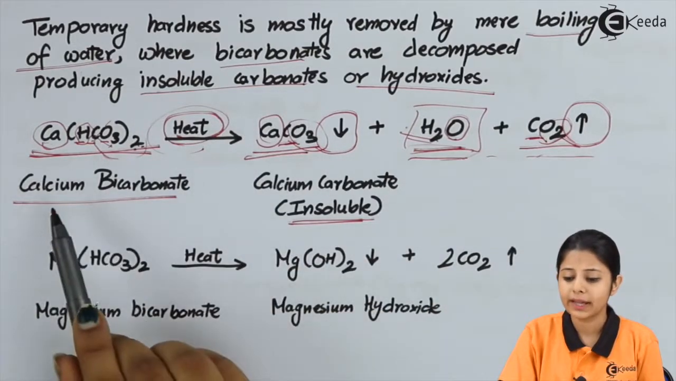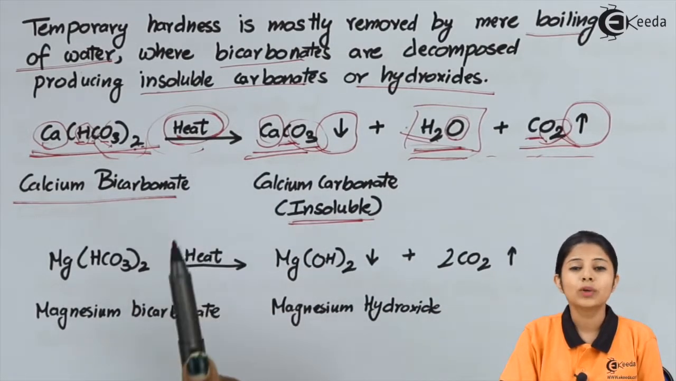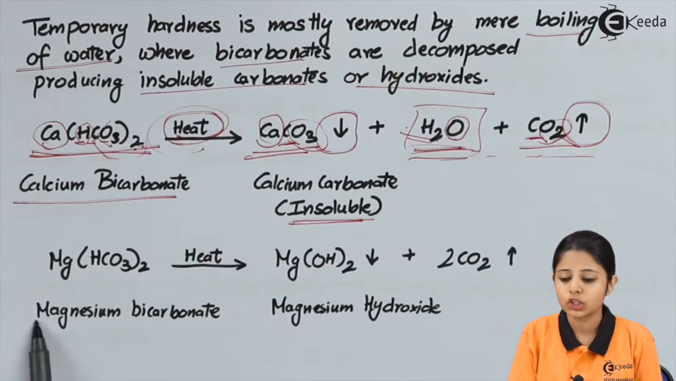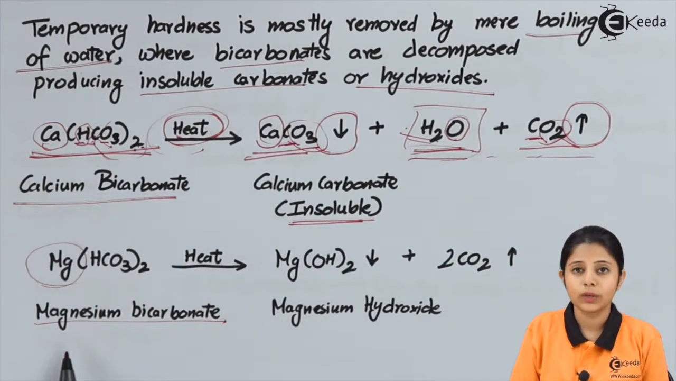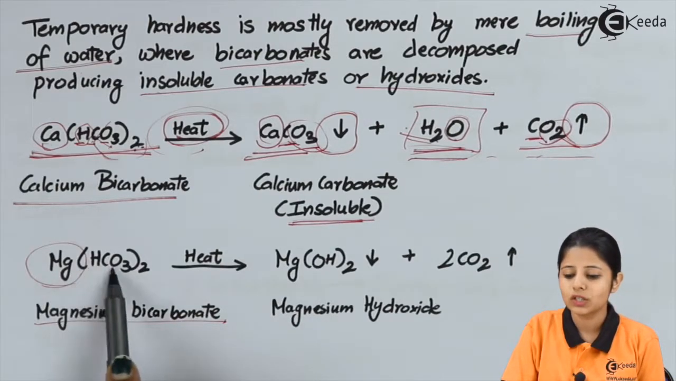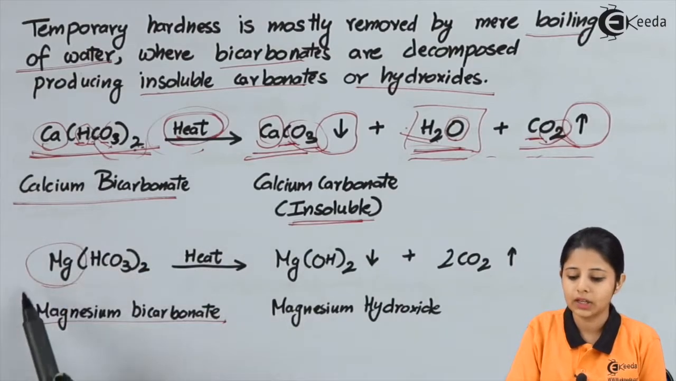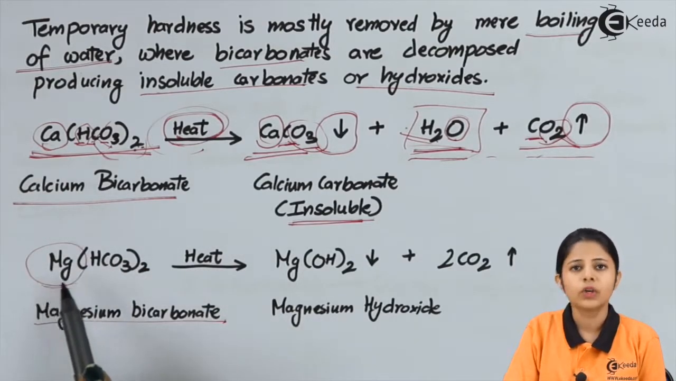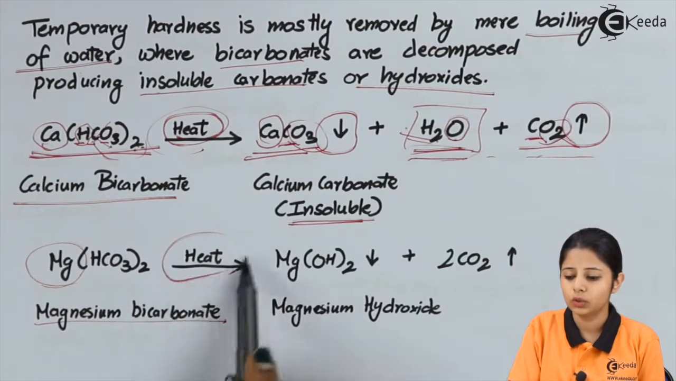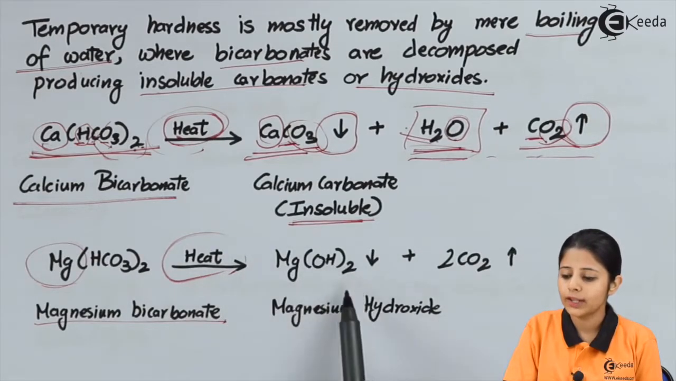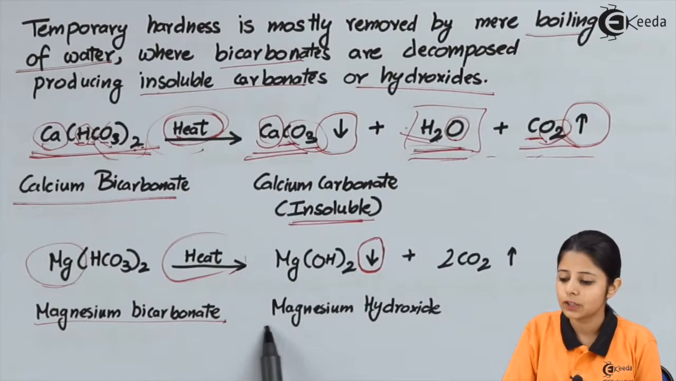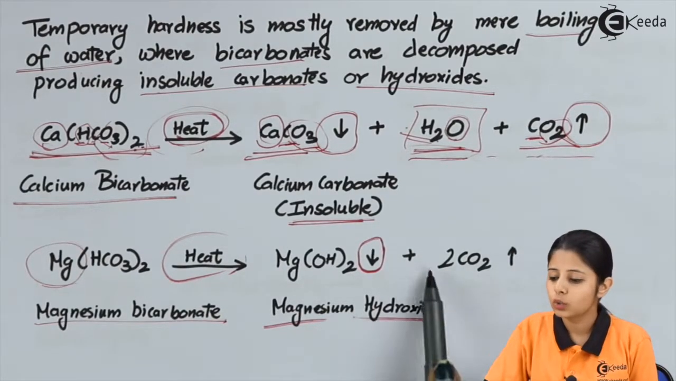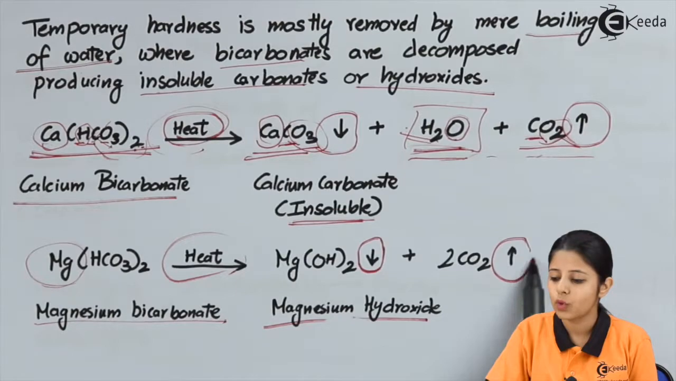Now this is for my calcium bicarbonate. We can do the exact same reaction for my magnesium bicarbonate. So over here I had calcium bicarbonate. We are doing this for magnesium bicarbonate over here. So this is Mg(HCO3)2. Instead of Ca, we are having Mg over here. We are doing the same thing. We are applying heat to it and we get Mg(OH)2. Again, when you see Mg(OH)2, it's a precipitate. This is magnesium hydroxide and 2 CO2 gaseous. That means this is volatile.